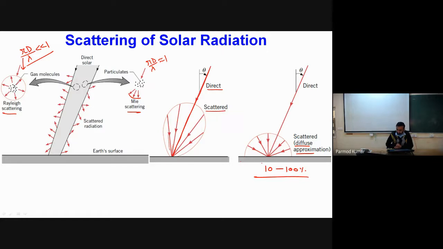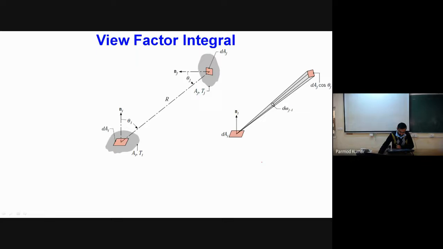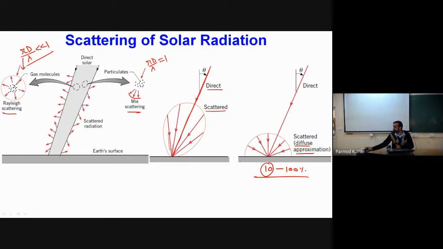And if we have a perfectly clean day, in that case the contribution of the scattered portion will be only 10%. Okay, so this is just about the relationship of our radiative heat transfer with our surroundings, whatever we see in terms of solar radiations. Okay, is this point clear?